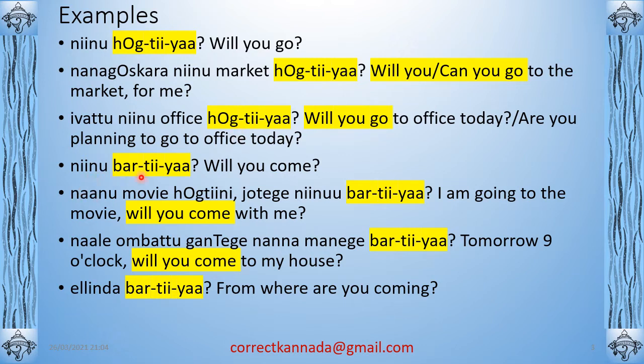Okay, ನೀನು ಬರ್ತೀಯಾ? Will you come? So ನಾನು ಮೂವಿ ಹೋಗ್ತೀನಿ, ಜೊತೆಗೆ ನೀನು ಬರ್ತೀಯಾ? I am going to the movie. Will you come with me? ಜೊತೆಗೆ, ಜೊತೆ is together. ನೀನೂ, this is ನೀನೂ means you also. So the oo is dirgha. Okay, ನೀನು means you. ನೀನೂ means you also.